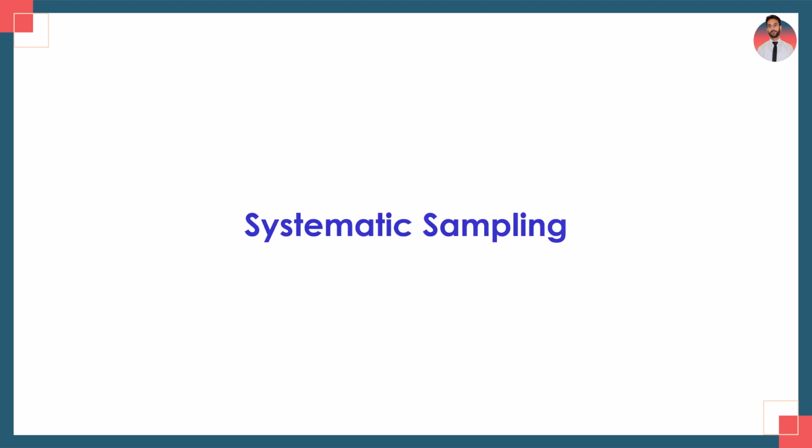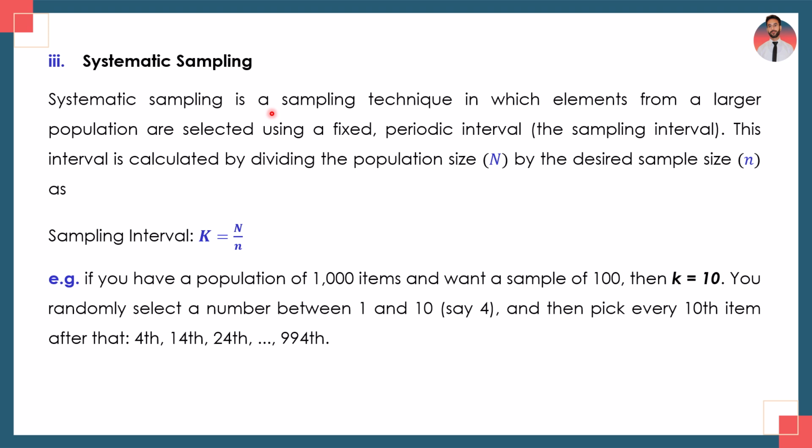The third type of the probability sampling is systematic sampling. Systematic sampling is a sampling technique in which elements from a larger population are selected using a fixed periodic interval called the sampling interval. This interval is calculated by dividing the population size by the desired sample size, small n, and the sampling interval is denoted by capital K, which is the ratio of the population size and sample size.